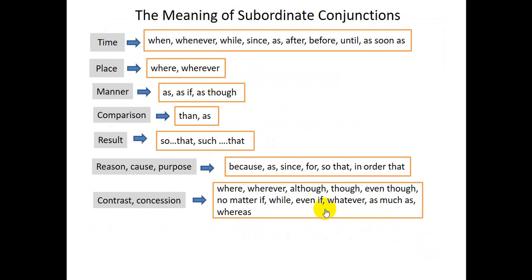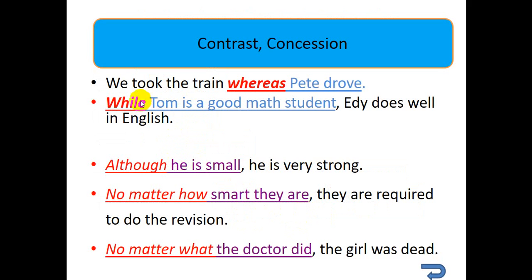Other subordinate conjunctions show contrasts or concessions. There are many conjunctions, for example, where, wherever, although, though, even though, no matter if, while, even if, whatever, as much as, whereas. We took the train whereas Pete drove. Show contrast. While Tom is a good math student, Eddie does well in English. Okay, so the two guys have different skills. One is in maths and the other one is in English.